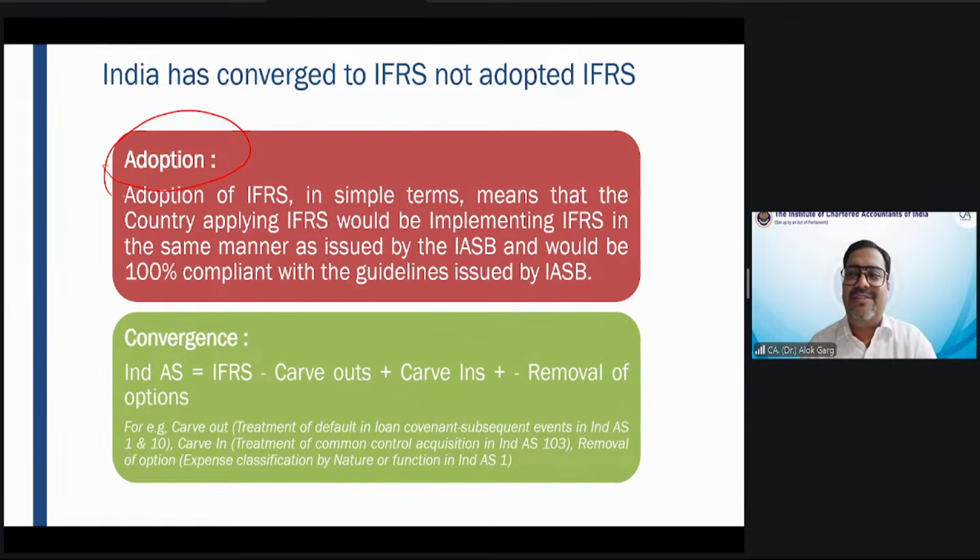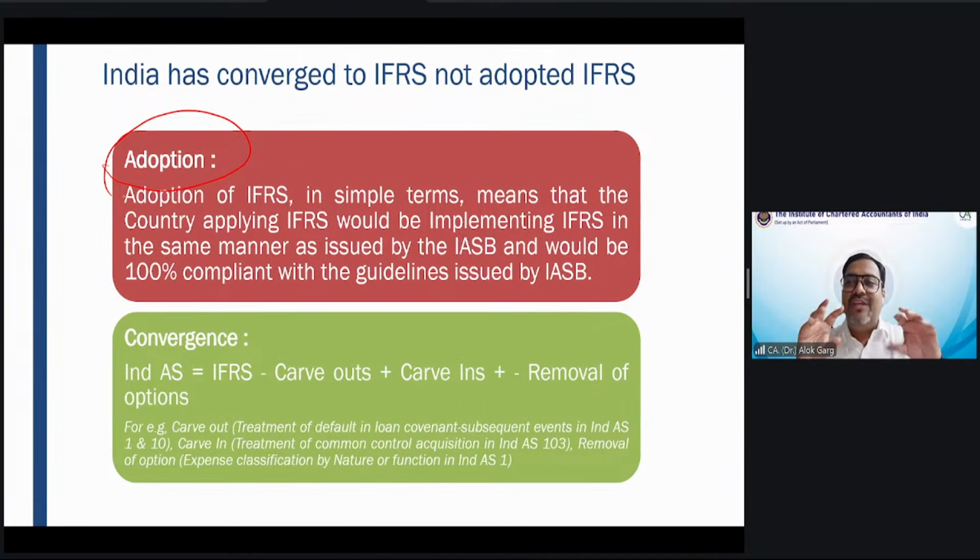Convergence. Convergence means what we did. Our ICAI, the Accounting Standards Board of ICAI, dialed a phone number in London and called the International Accounting Standards Board, asking if they could please send the Word files of IFRS and IAS to us. They sent the Word files of IFRS and IAS standards. IFRS includes IAS. Why did we ask for the Word file?